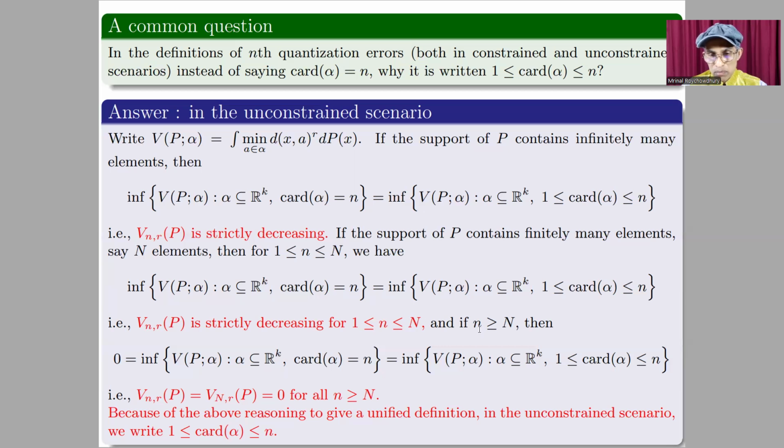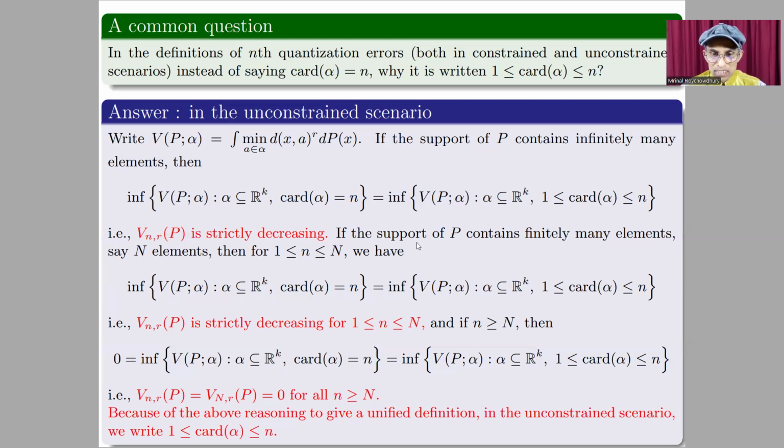And if the positive integer small n is greater than or equal to capital N, then you see 0 equals the infimum. This expression is equal to 0: the infimum of V_p(alpha), alpha a subset of R^k, with cardinality of alpha equal to n, and n is greater than or equal to capital N, where capital N is the number of elements in the support. And this expression is equal to this same. This expression says that V_{n,r} equals V_{N,r} equals 0 for all small n greater than or equal to capital N.